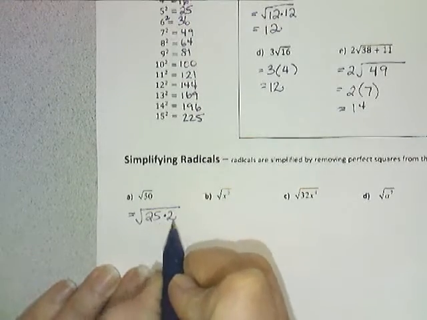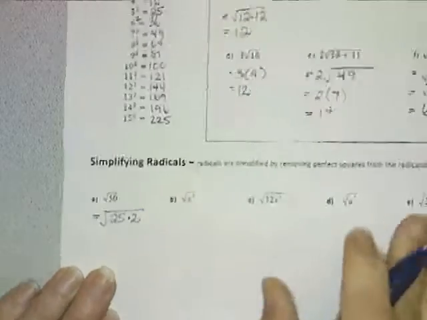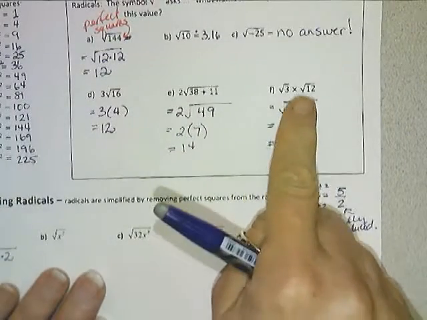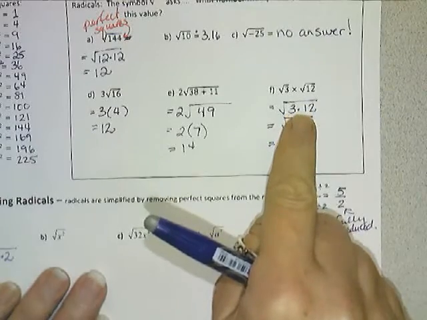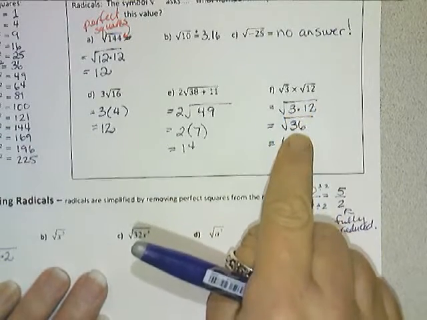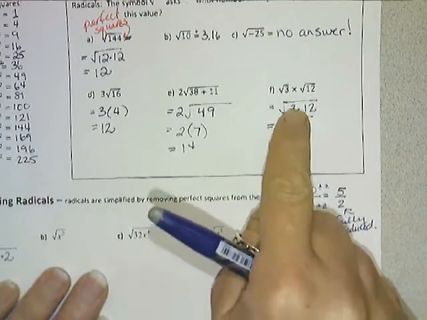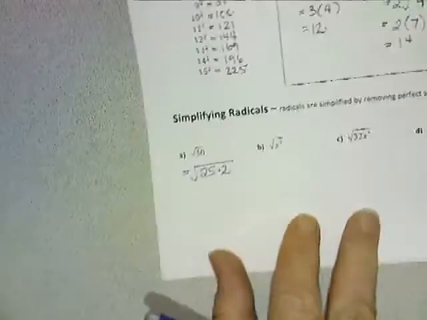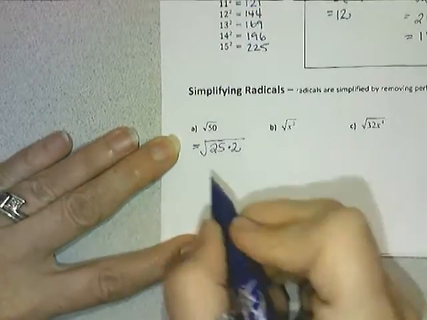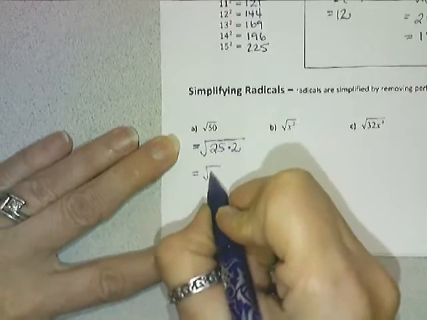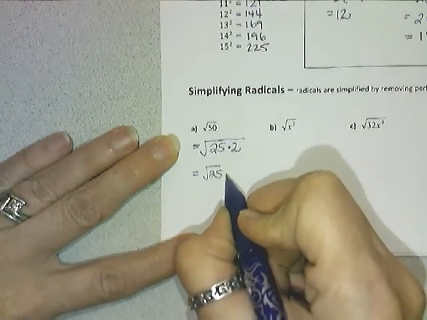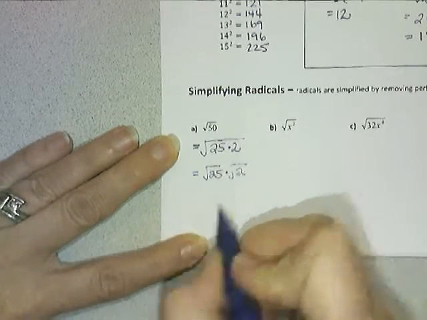Well, that's still a 50 under my root sign. And just like if I can put two radicals together under the same radicand, I can go backwards and break it up into two separate radicals. And so simplifying this radical, I would say, well, that's the same as the root of 25 multiplied by the root of 2.